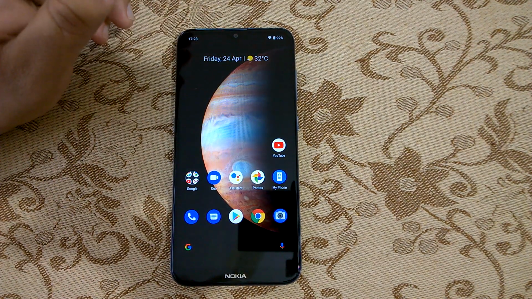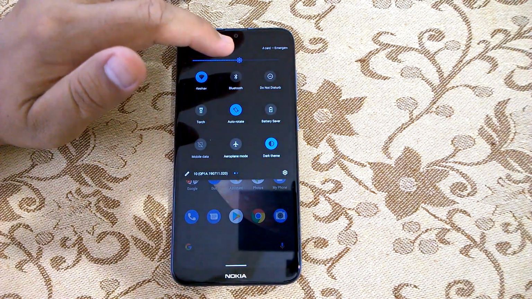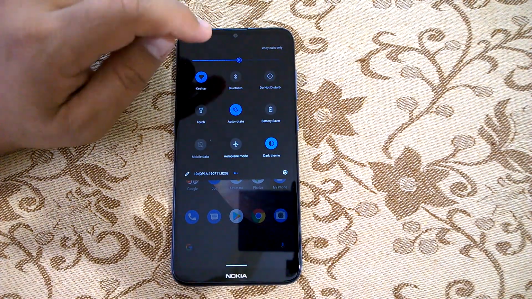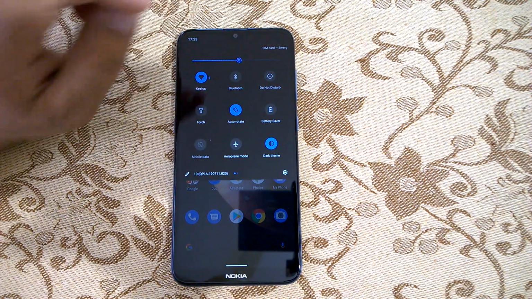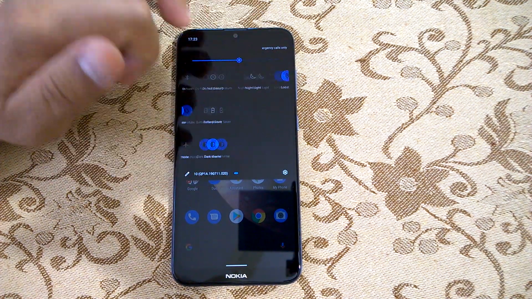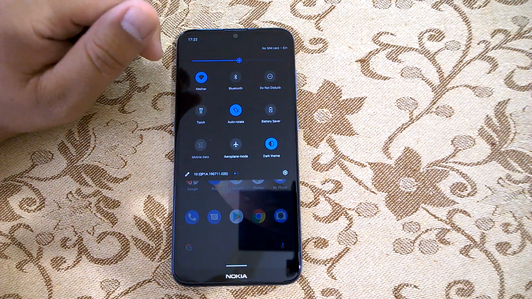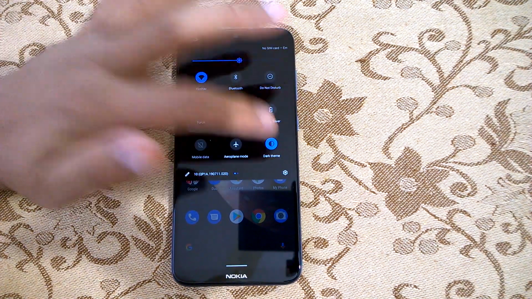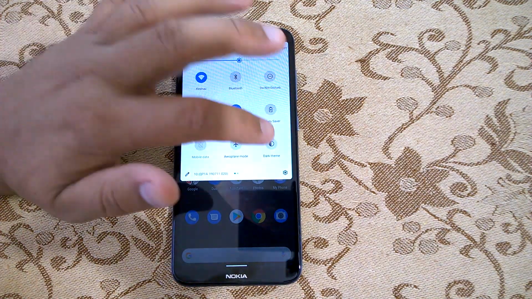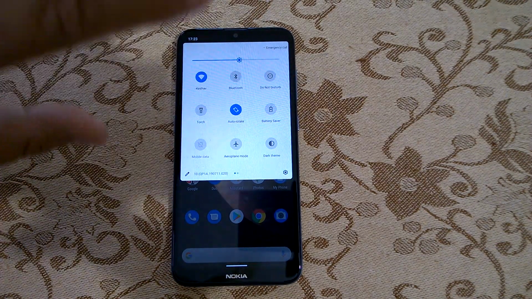Now coming to another important feature that I would like to show you, which is the option of enabling or disabling dark theme. The good news is that HMD has now provided this option in the quick action buttons itself. It was not available in the initial Nokia smartphones which upgraded to Android 10, but recent Nokia smartphones which upgraded to Android 10 have this option. So you have a quick action button here, and if you enable or disable dark theme from here, it will totally disable or enable the dark theme across the system.